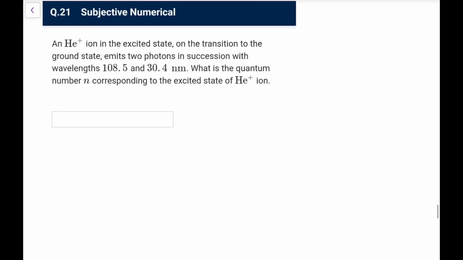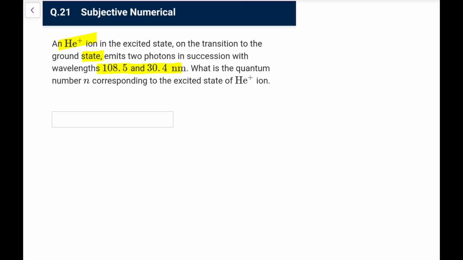Now the numericals. Helium plus ion in the excited state, on transition to ground state, emits 2 photons in succession like this. What is the quantum number n corresponding to the excited state of helium plus ion? Okay, so it emits 2 photons with wavelengths 108.5 and 30.4.